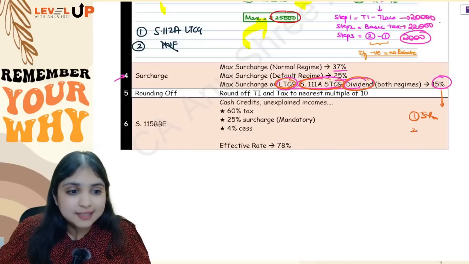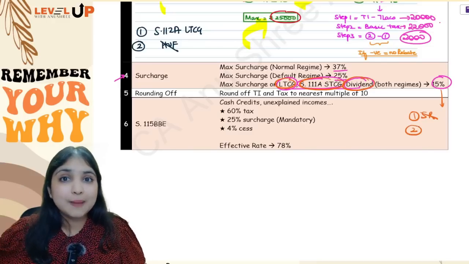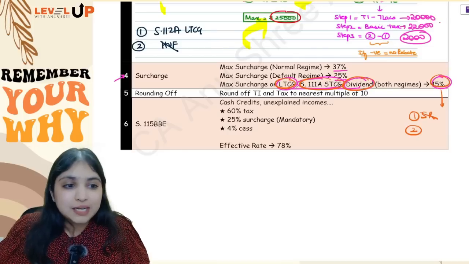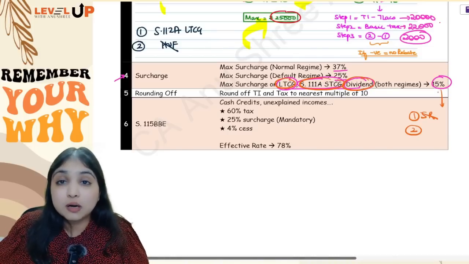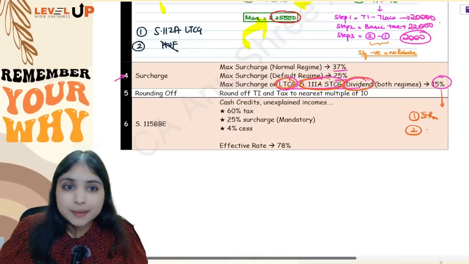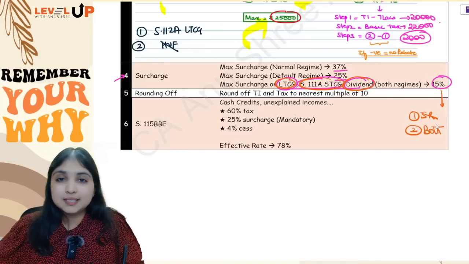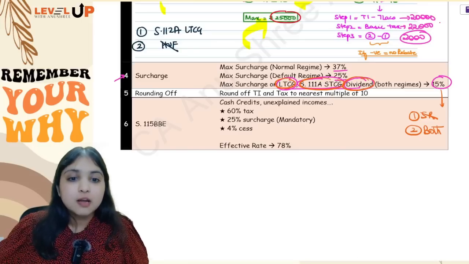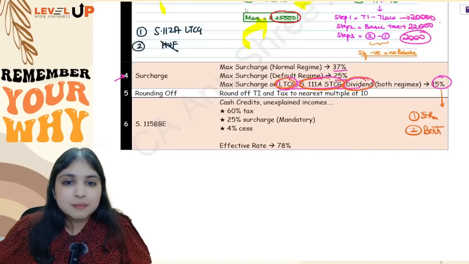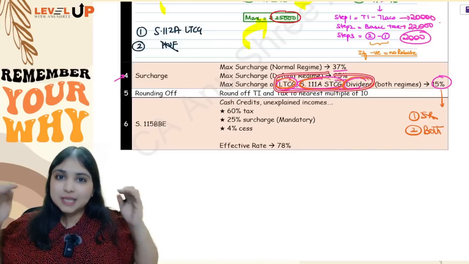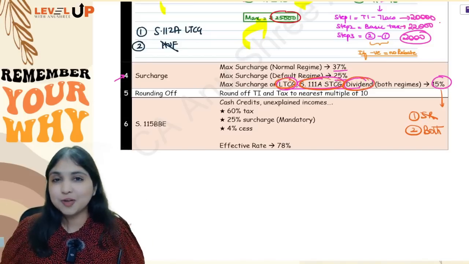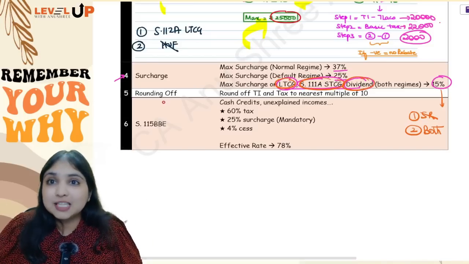The second mistake that students make is that, I don't know why, but many students think that this 15% maximum limit is only in the normal regime. No, it is a common provision under both the regimes. Whether the assessee is following the default regime or the normal regime doesn't matter. On these 3 incomes, the maximum surcharge that is possible is 15% only. Okay, this was your 4th adjustment.